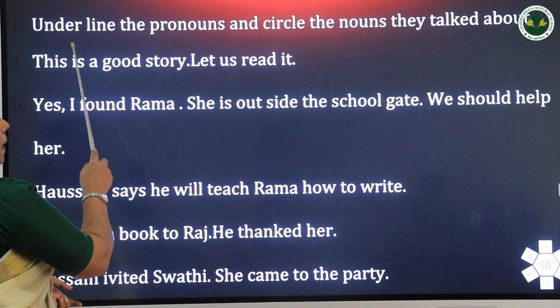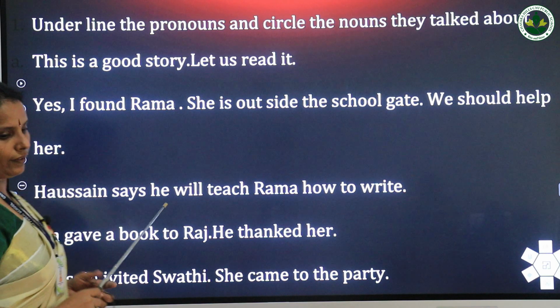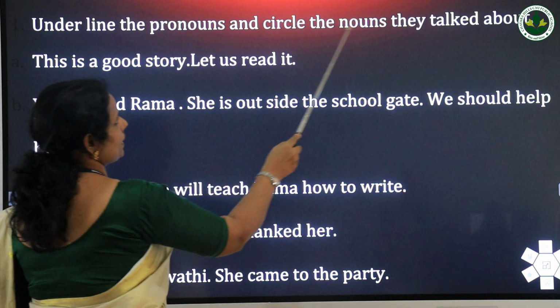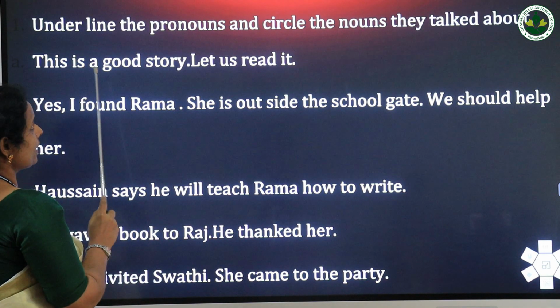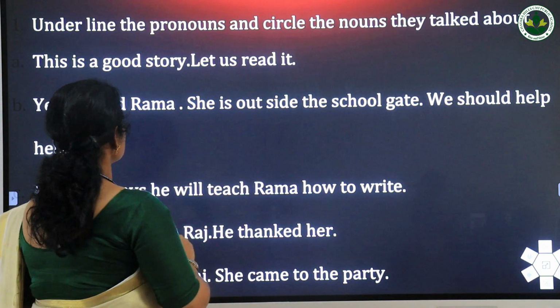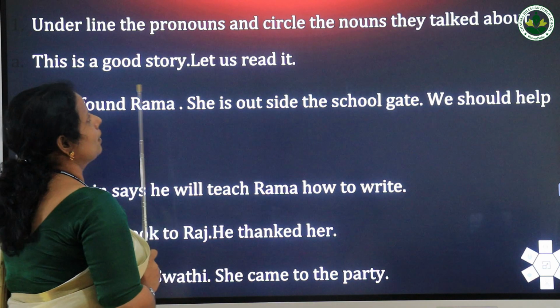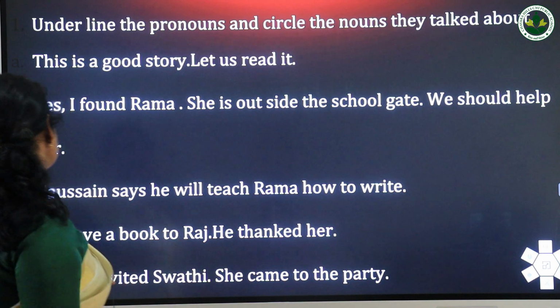Then here some examples are given. Underline the pronouns and circle the nouns they talked about. So there is a sentence given. You have to underline the pronouns and you have to circle the nouns.